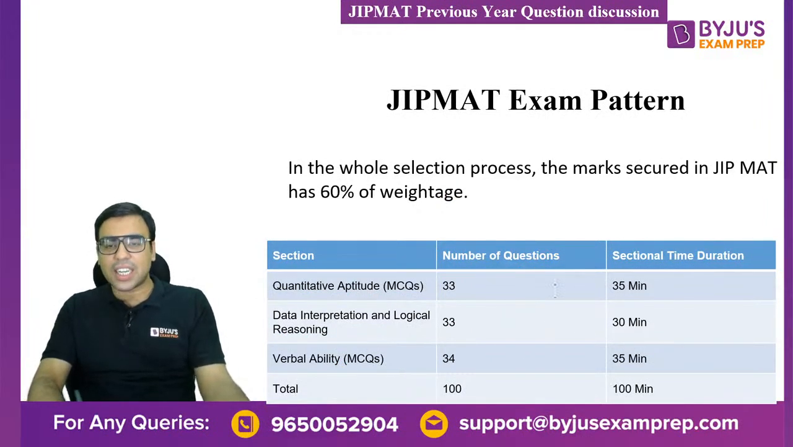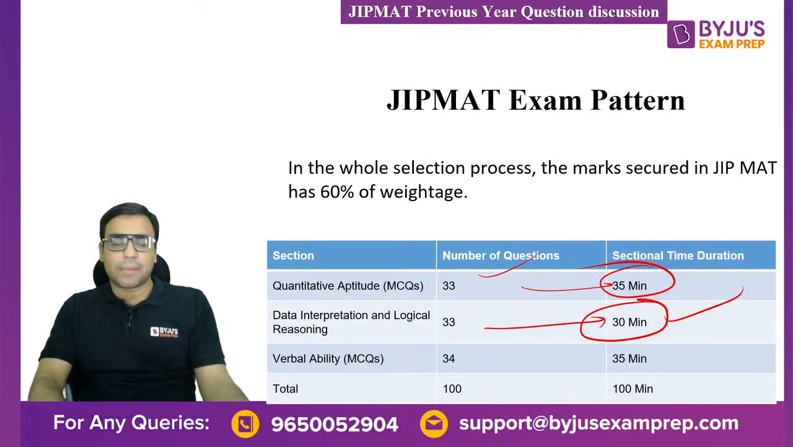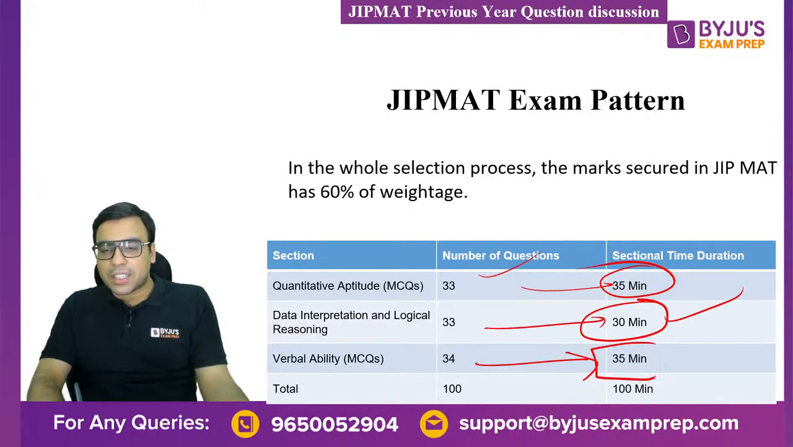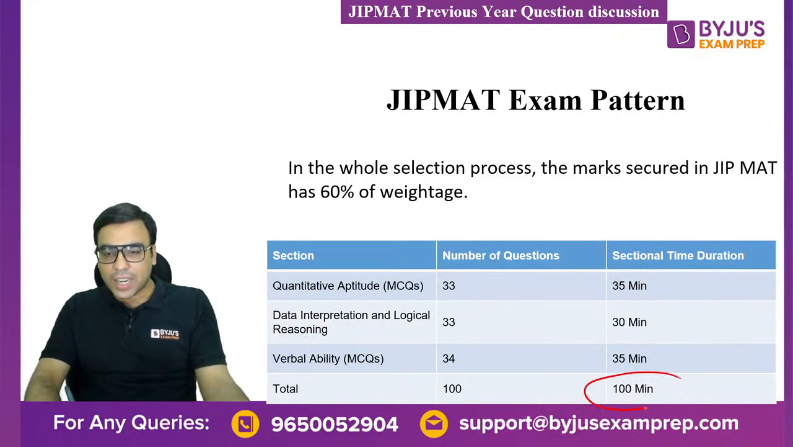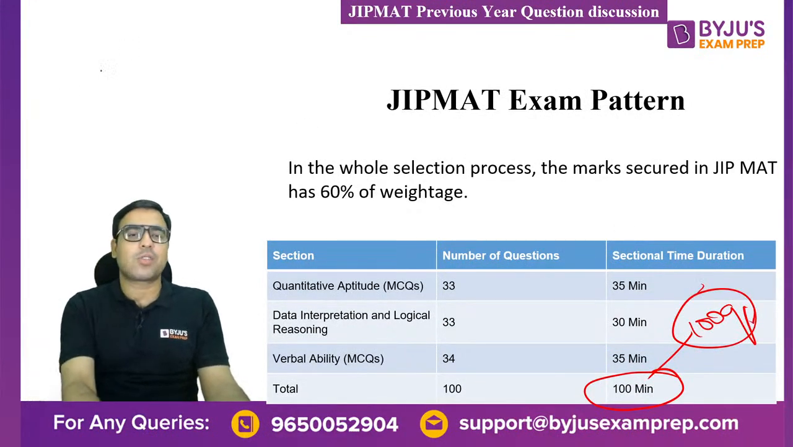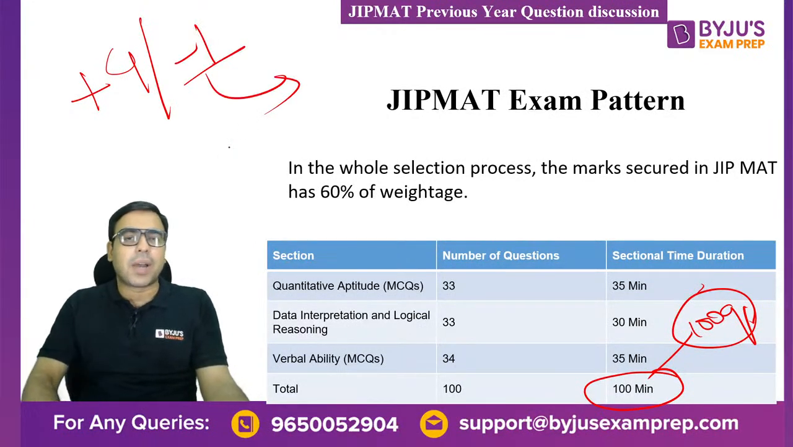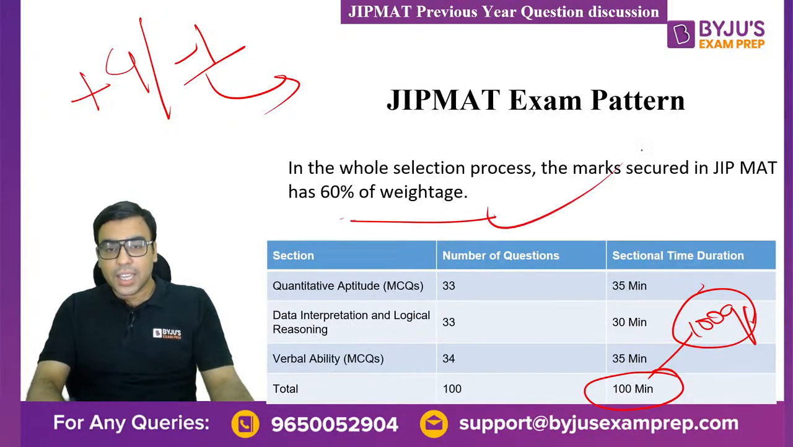And these are the sectional time durations: 35 minutes for this, 30 minutes for data interpretation and logical reasoning, and then 35 minutes for the 34 questions from verbal ability. So this is how you are supposed to solve 100 questions in 100 minutes. Each question carries 4 marks. If you are wrong, you will be penalized with -1 mark. Okay, is that clear? Yes.